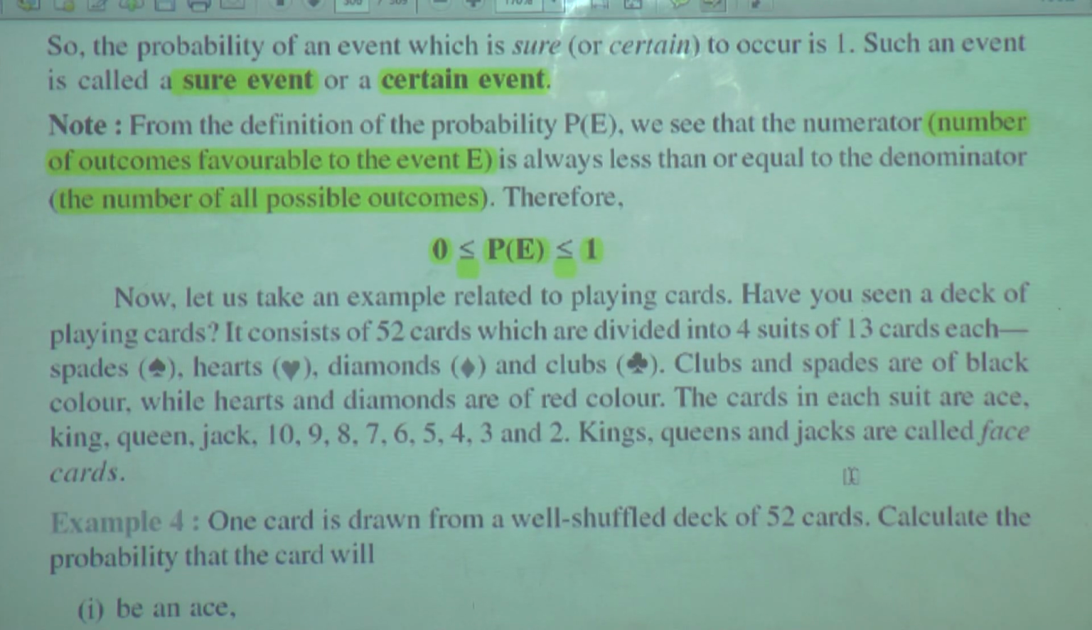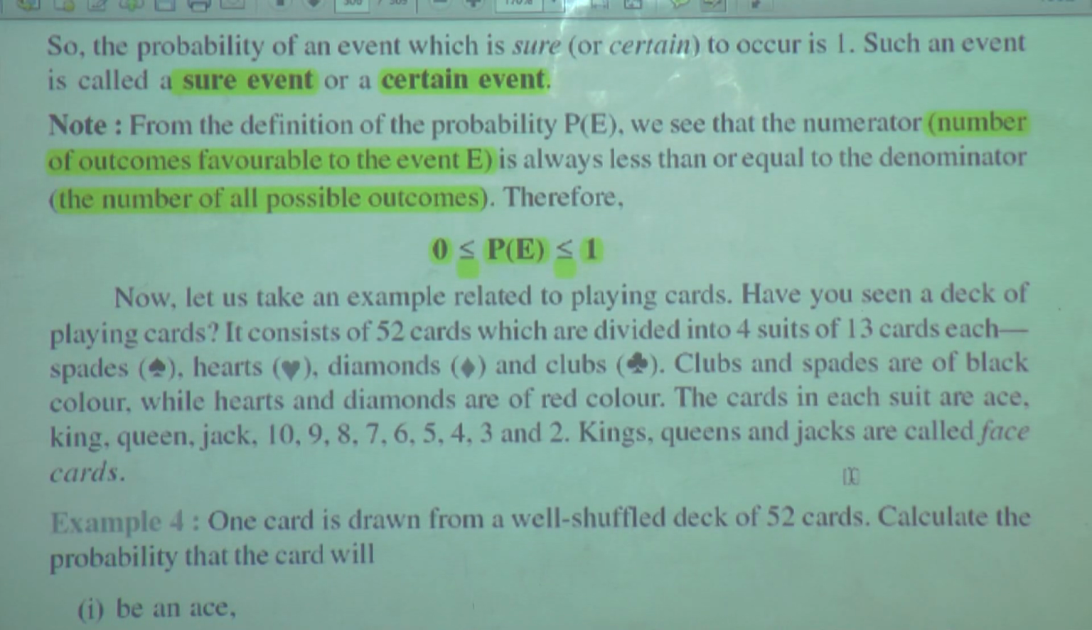How? Spades, what we say in Marathi ispik. Hearts, badam. Diamonds is known as chaukat, and clubs is known as kilwar. So clubs and spades are of black color, while hearts and diamonds are of red color.